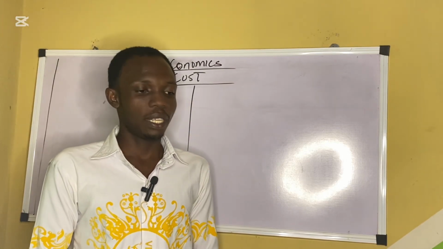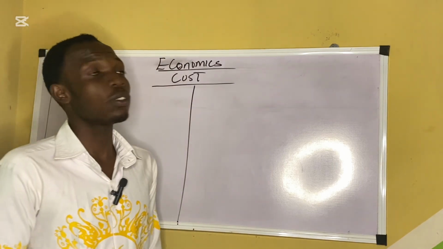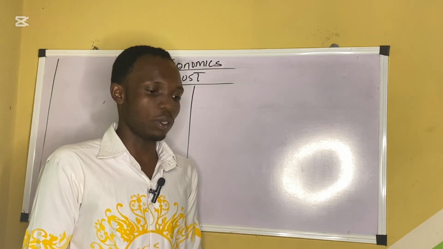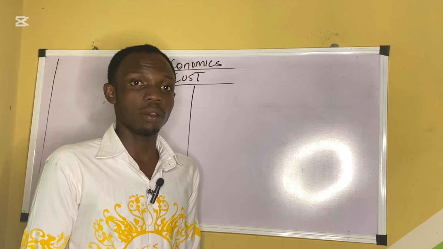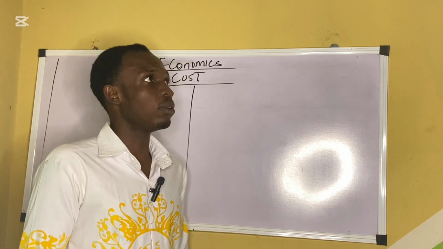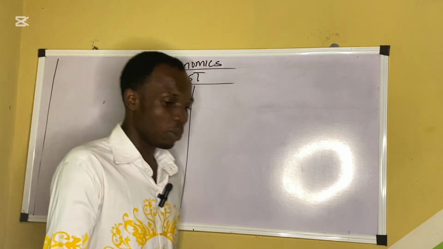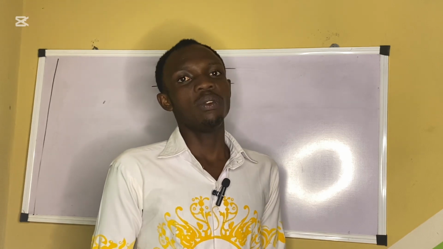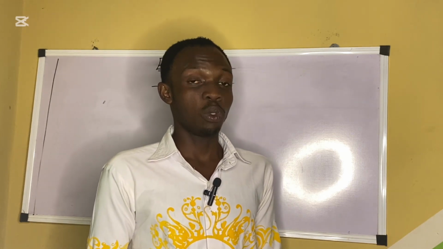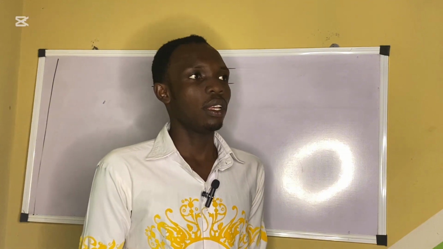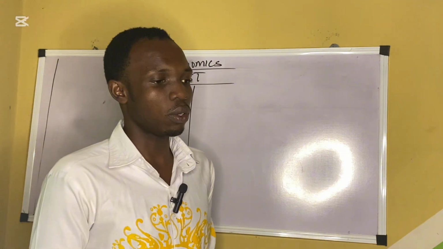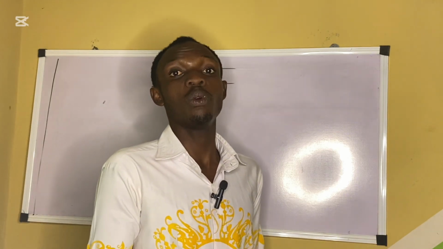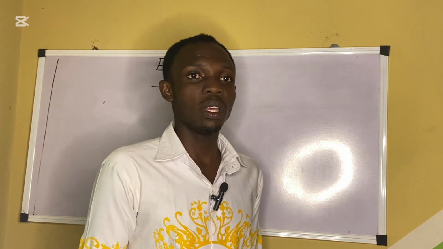We'll be talking about cost under economics. When we talk about cost, we will not go too much into the definition because I just want to give you the mathematical part. So, in today's cost, let me just give you a brief about cost. Cost is the expenses you incur when you are either in production of goods or rendering of services. Yes, economics is also about that. When I mean production of goods, meaning from when you are producing, buying the raw material till when you deliver the goods to the consumer, all those expenses you incurred, those are the costs.